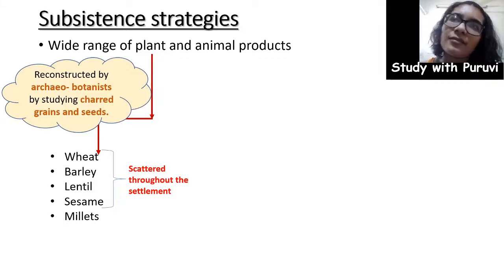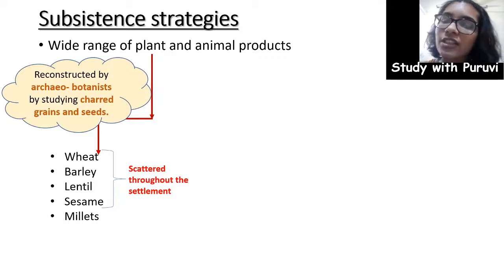That means either they were grown at a particular place and were quick to reach other parts of the civilization, or they were grown in small patches throughout the civilization, and that is how they have been found scattered throughout. This is something we need to understand from the archaeologist's point of view: whenever you find a particular thing concentrated at a place, that gives us particular insights into that place. For example, if 1000 years from now I find a lot of pens and pencils buried under the ground, I can easily conclude that there would have been a school at this place.